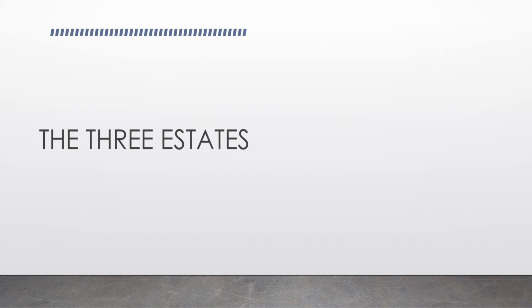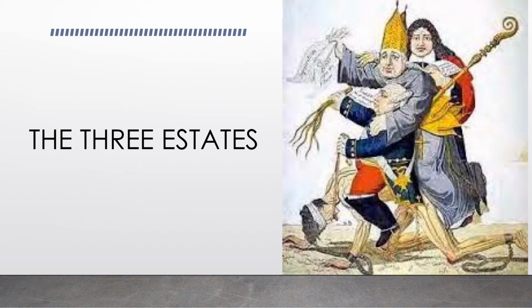Now, let us see a very famous picture on the three estates which was painted long back. In this picture, what does the painter want to tell us? He wants to tell that the person who is sitting like a slave and carrying the load of the clergy, nobility, and the king is the third estate. So, does this picture convey that the third estate had to undergo a lot of difficulties? Yes, it does, for sure. Now let us move on.